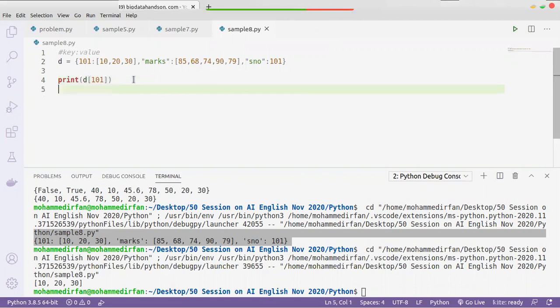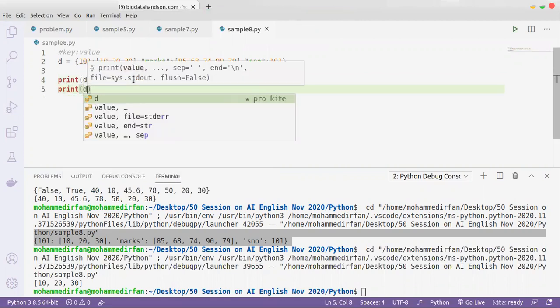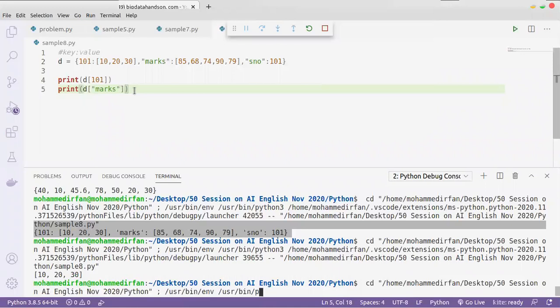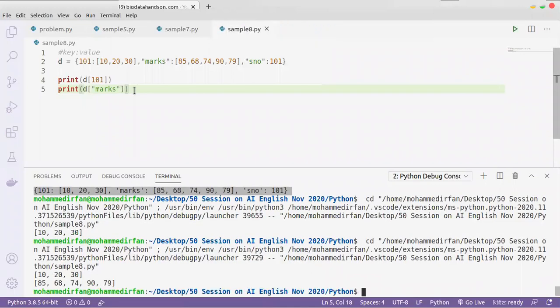For example, another example, d of marks. It will give me the marks, a list. Now this will become a list. So if this is a list, can we access the functions of list? For example, sort.